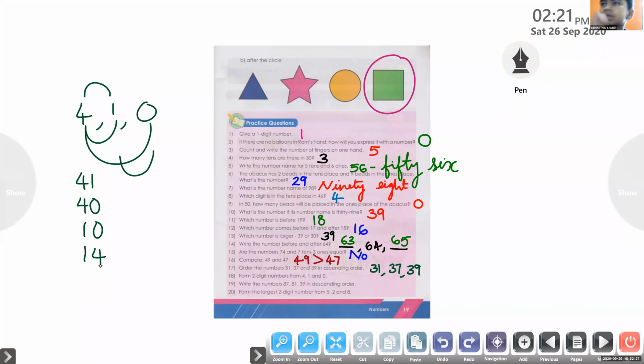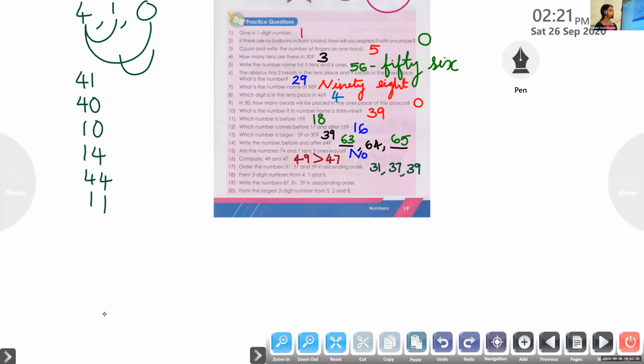Now we can repeat the digits. 4, 4, 44. Or 1, 1, 11. There's no need to study 18. Okay, 18, the question is you can write the answers. It's not your topic.